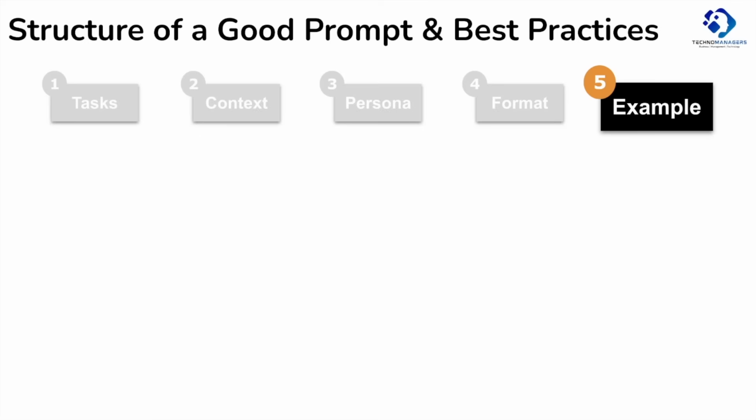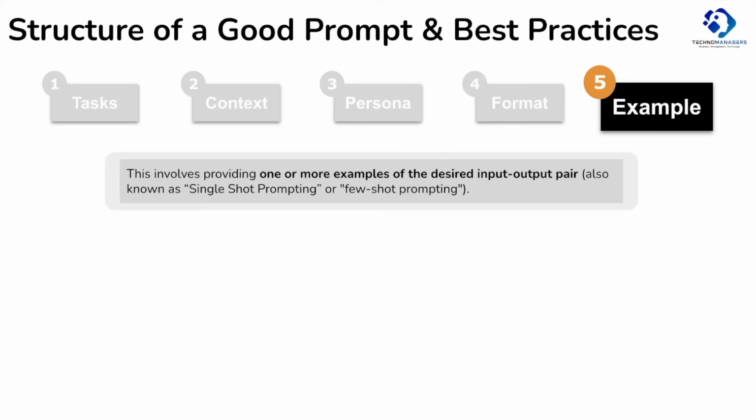At last, the references or examples. References or examples are more like a sample input-output combination so that AI can understand the entire prompt in a much better way. Imagine yourself: when you get an example, you understand things in a better way. Similarly, AI also learns better when it has some examples.